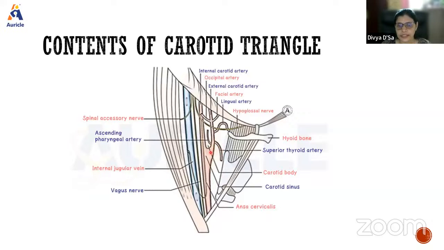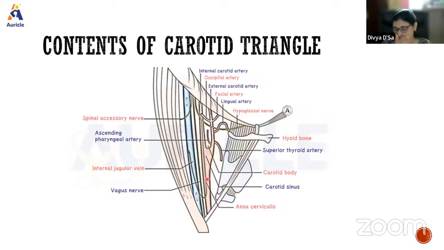When we say the contents, you should say this is the carotid sheath enclosing the common carotid artery with its branches, the vagus nerve, the internal jugular vein, and the hypoglossal nerve. And over the carotid sheath, we will see the ansa cervicalis. So those are the contents there.